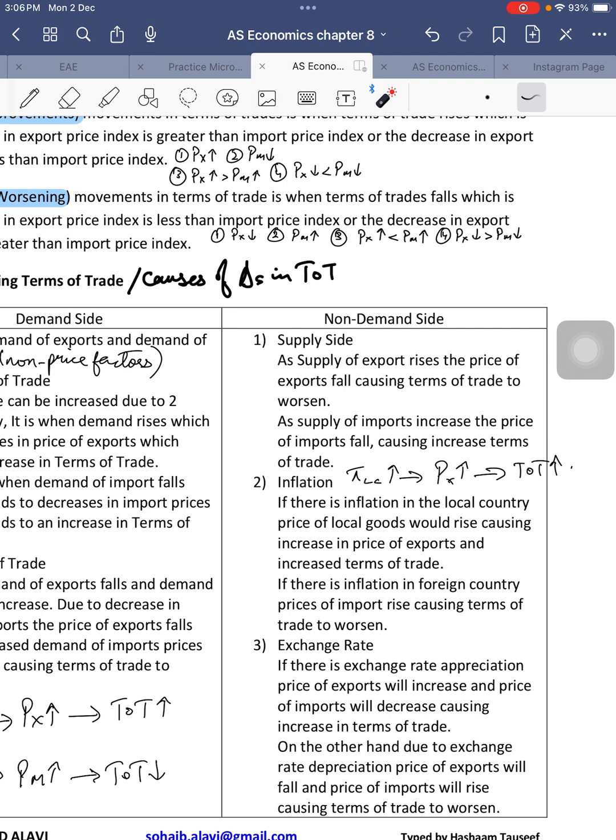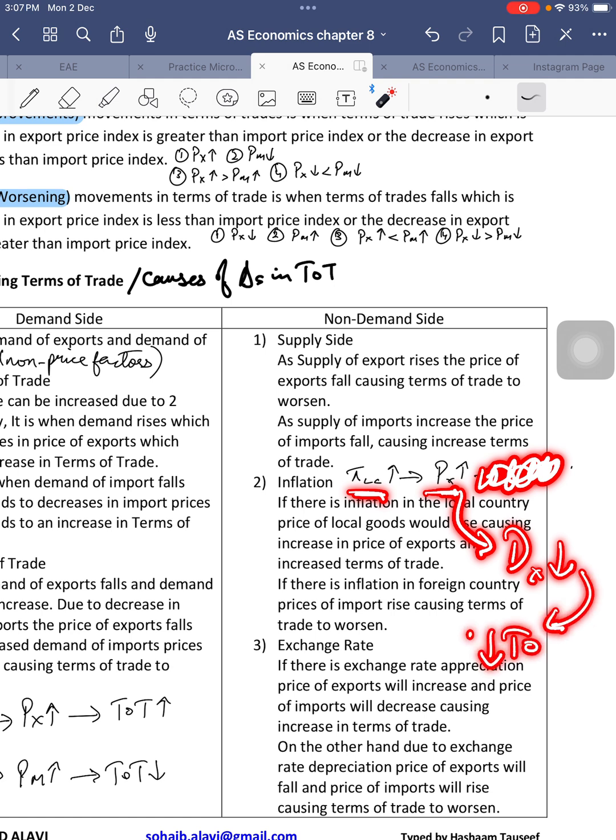Now, a lot of the time, students actually make this very common mistake. They say that because the inflation is rising and as a result our exports are becoming expensive, rather than looking at the impact on terms of trade, they say that the demand for exports will fall and that may lead to a fall in the terms of trade. That is incorrect.